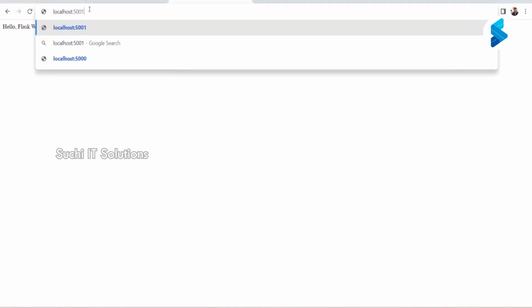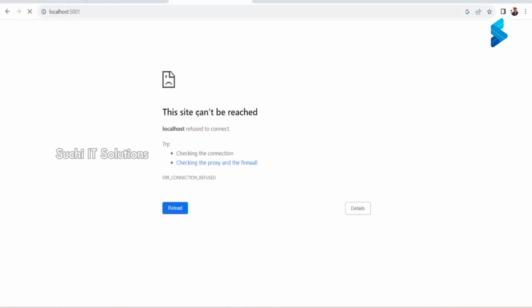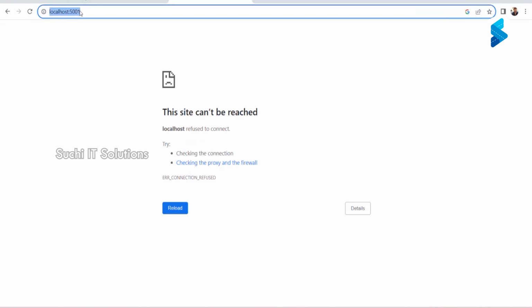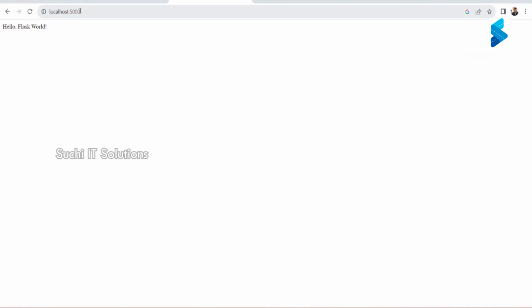So if I just say 5001, it will throw a "site cannot be reached" error, because there is nothing running on 5001. But where are we running our app's Flask server? It is on 5000.